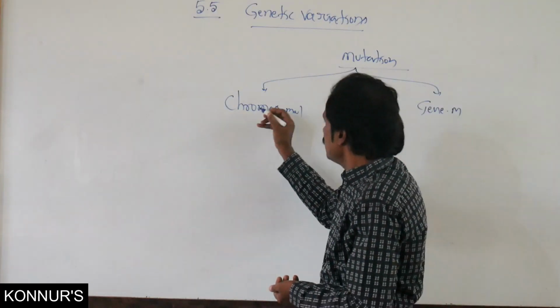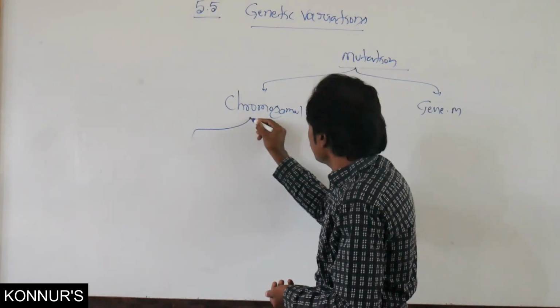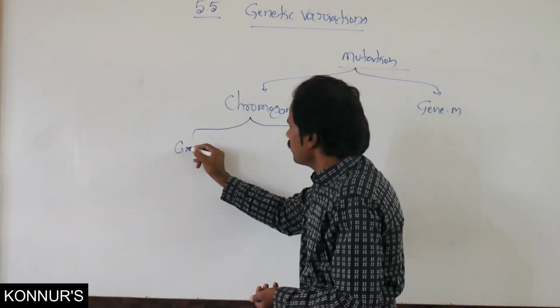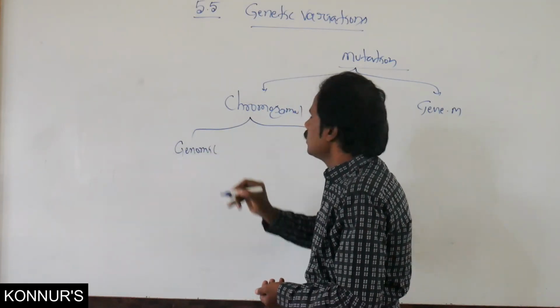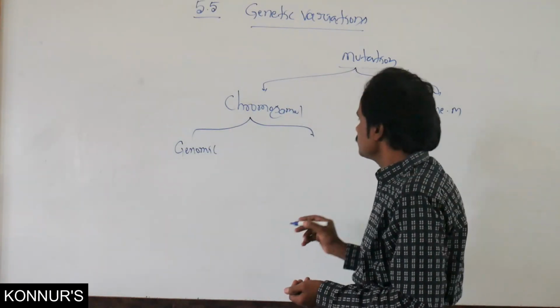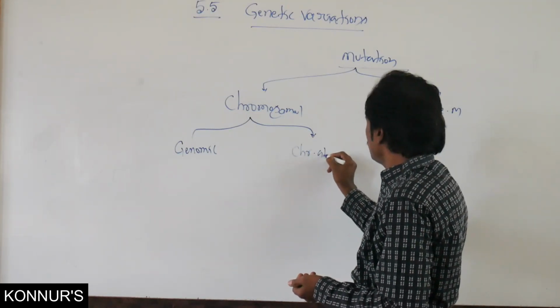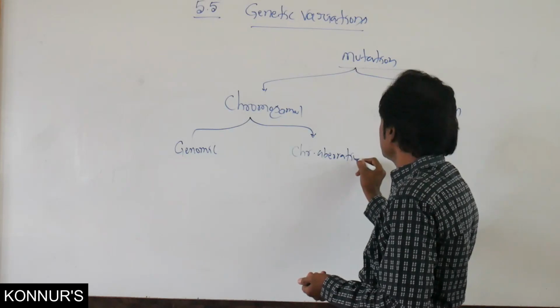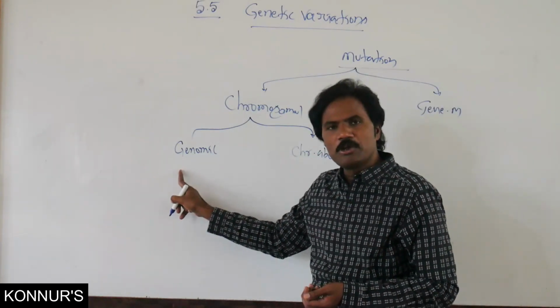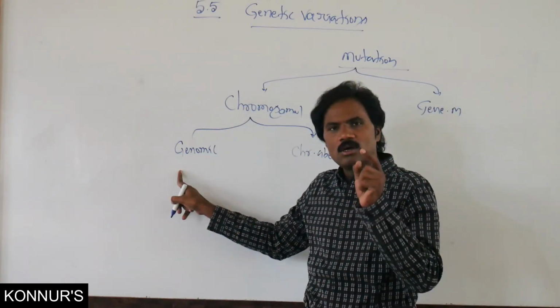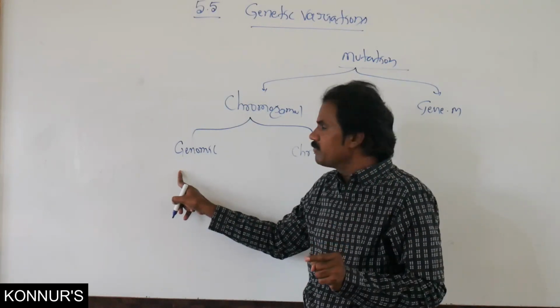Based on that, again, there is genomic mutation as well as chromosomal aberration. Genomic mutation means change in chromosomal number.